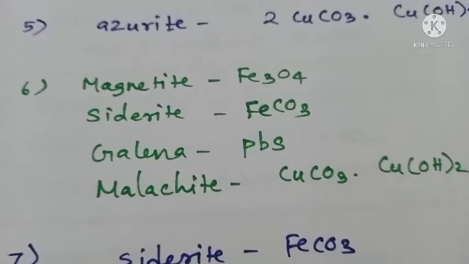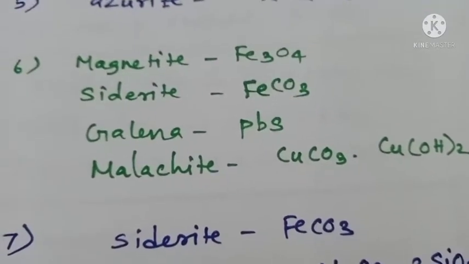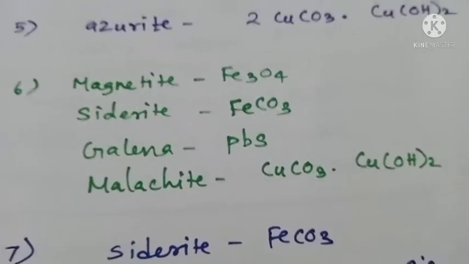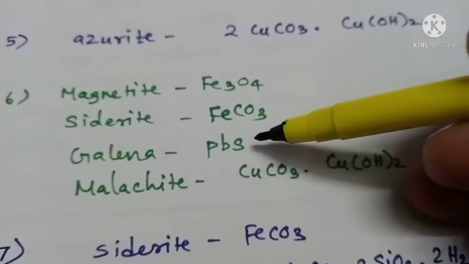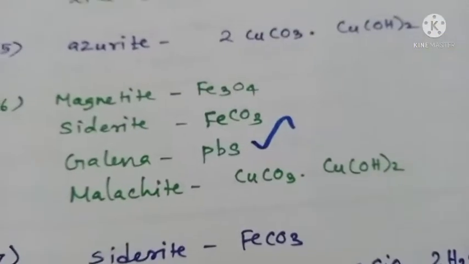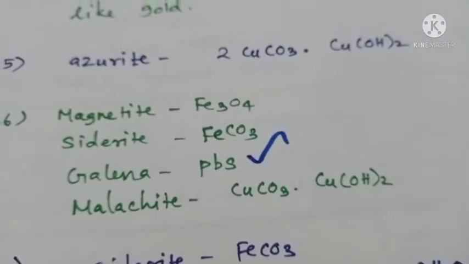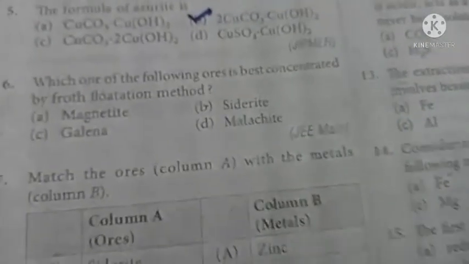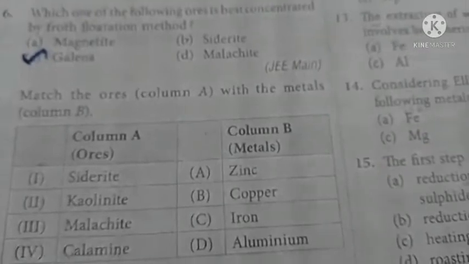Malachite, already we have discussed, is nothing but a mixture of copper carbonate and copper hydroxide. So among these, which one is the sulfide ore? Galena. So galena only is concentrated by froth flotation process. Now the answer to the 6th question is galena, because it is a sulfide ore, so it is concentrated by froth flotation process. Now we go for question number 7.